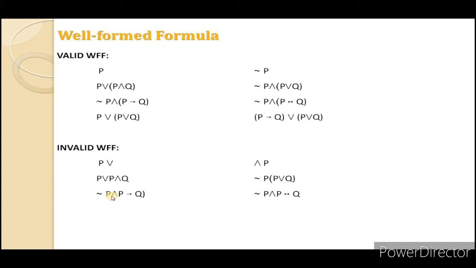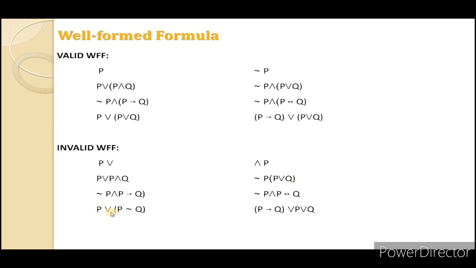The next is not P and P implies Q, close parenthesis. Now in that also the open parenthesis is missing between this not P and P implies Q. Next is not P and P double implies Q. Now in that parentheses are missing. It is not clear whether it is (not P and P) double implies Q, or it is not P and (P double implies Q).